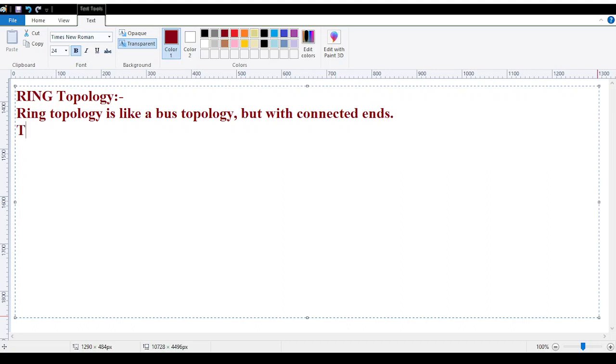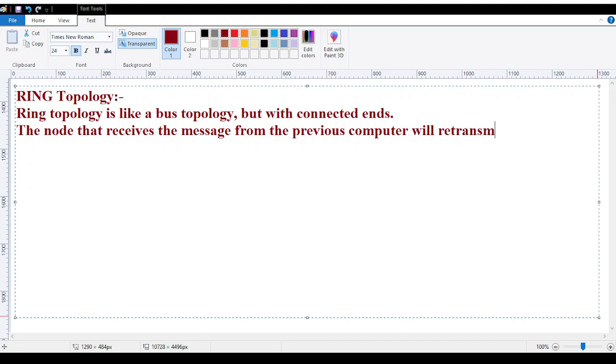The node that receives the message from the previous computer will retransmit it to the next node.